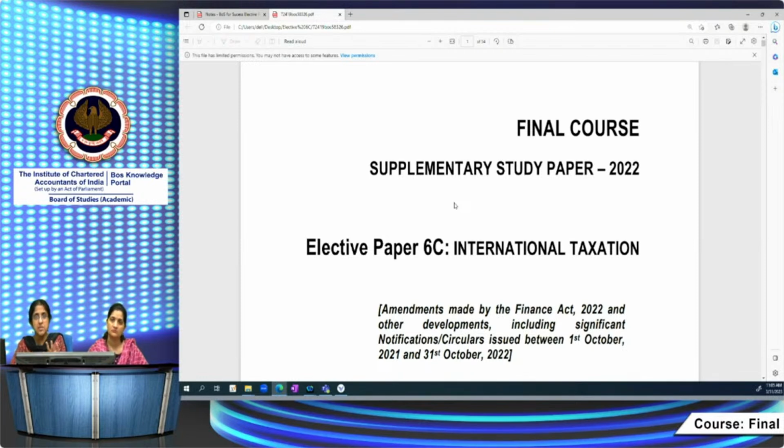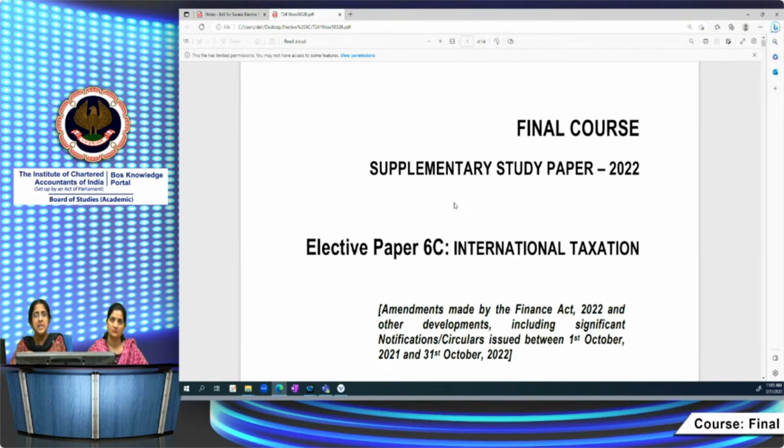Only income which accrues or arises in India, deemed to accrue or arise in India, received in India, deemed received in India is taxable. In addition, income from a business controlled or profession set up in India is taxable. Income arising outside India, which is not deemed to accrue or arise in India, will not be taxable in his hands in case of a resident but not ordinarily resident also.